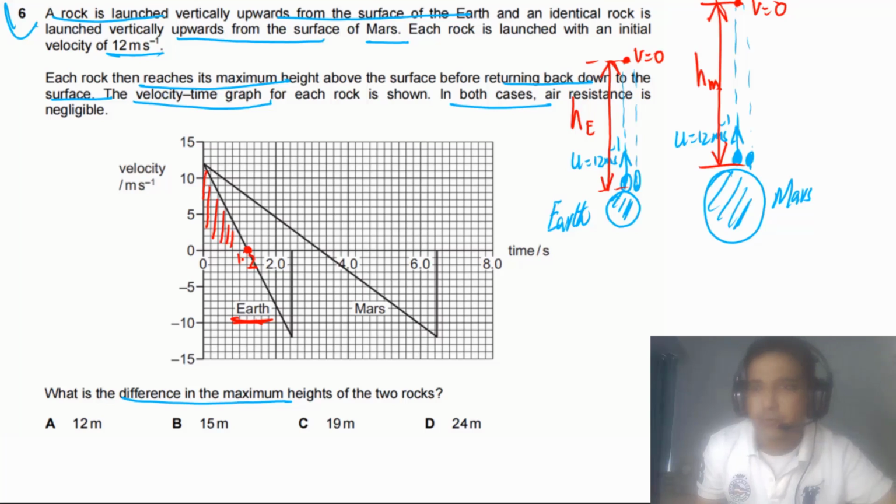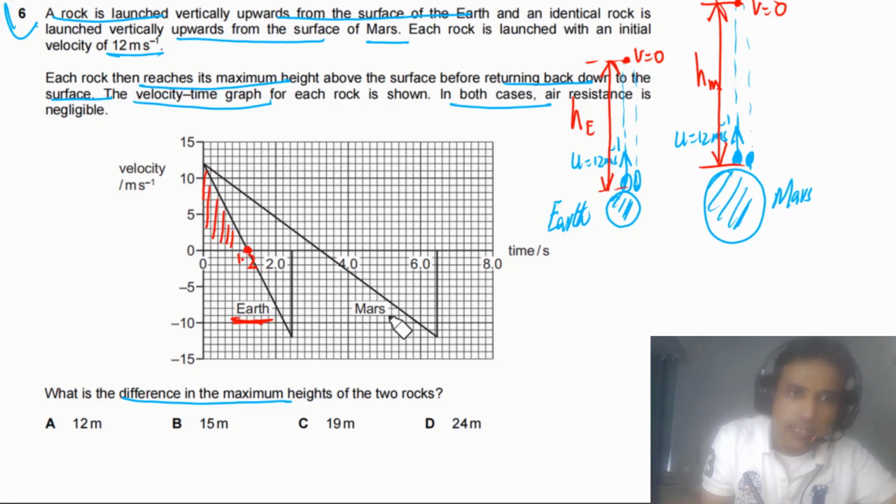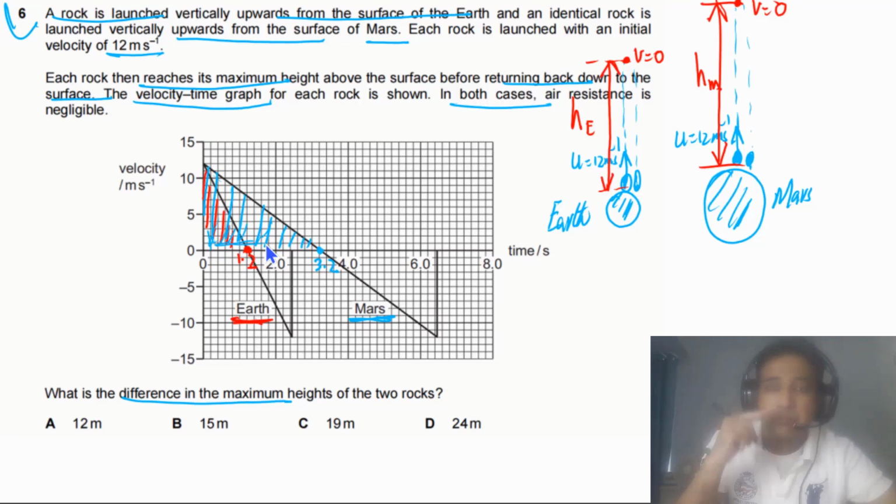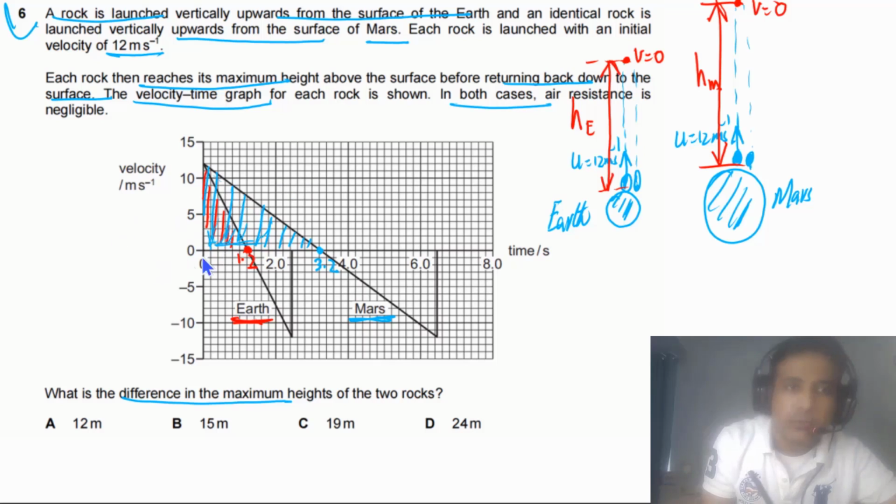Now if you look at the velocity time graph we have for Mars until this point, velocity here is equal to 0 and this time is equal to 3.2 seconds. So we need to calculate the area under this line. This total area represents the maximum height reached by the rock above the surface of Mars. So simply we need to calculate the areas.